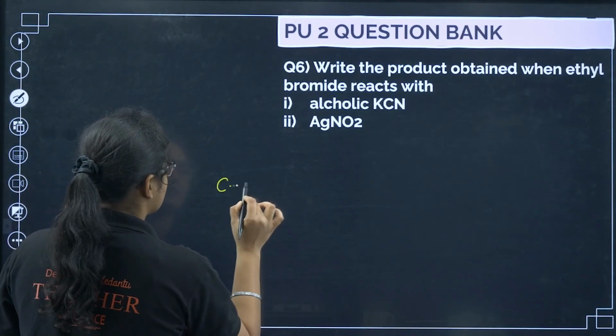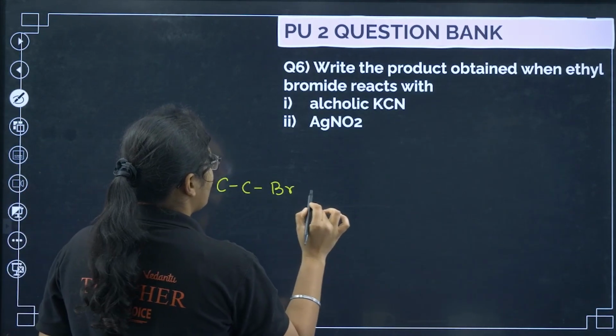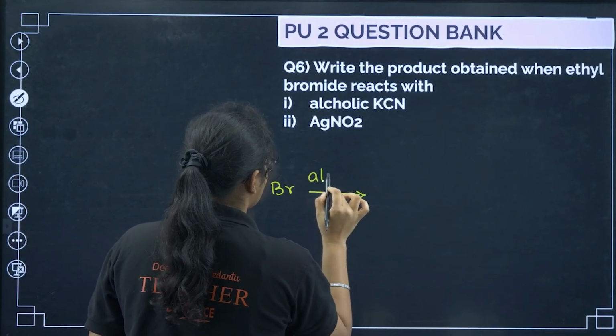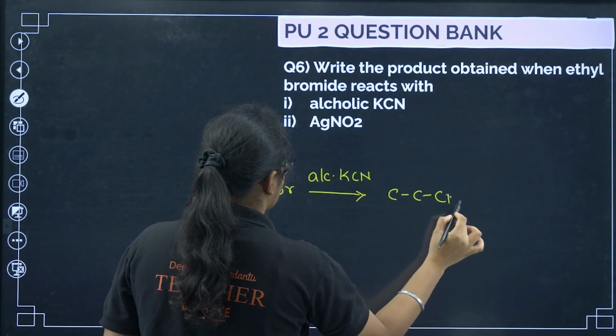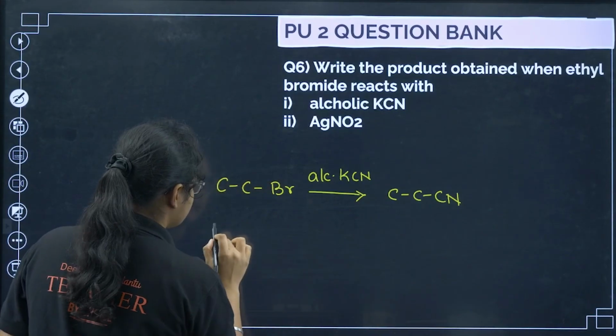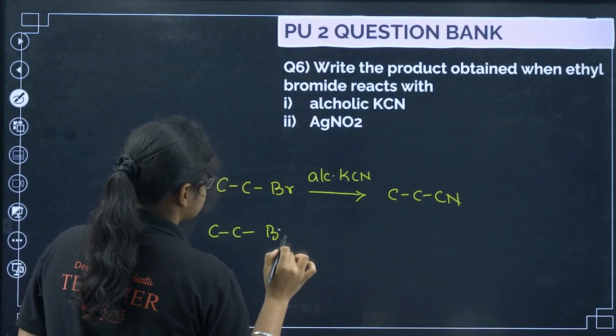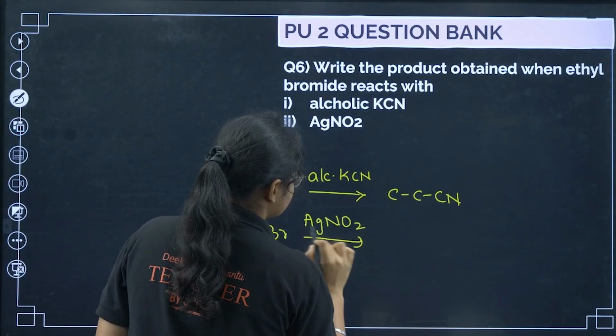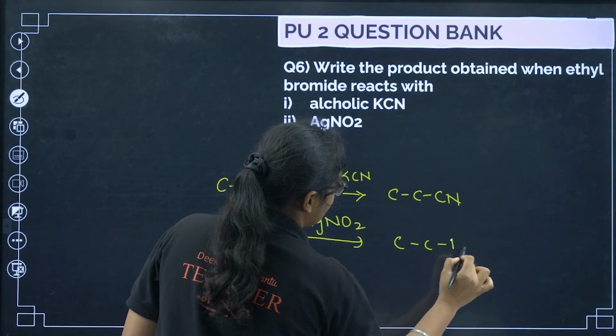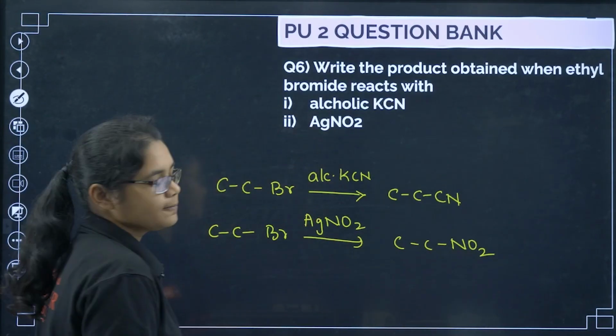Now write the product obtained when ethyl bromide reacts with the following. If I have ethyl bromide and you have alcoholic KCN, that will give me the CN compound. And if you have AgNO2, that will add the NO2 group, so I'll get nitroalkane.